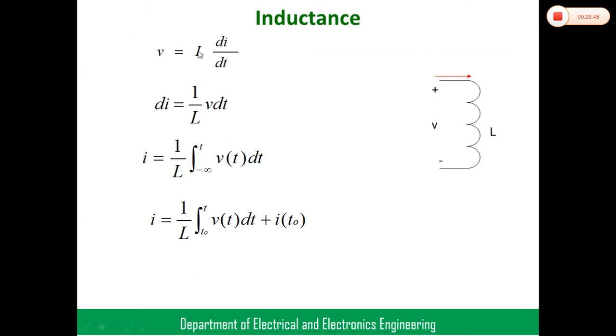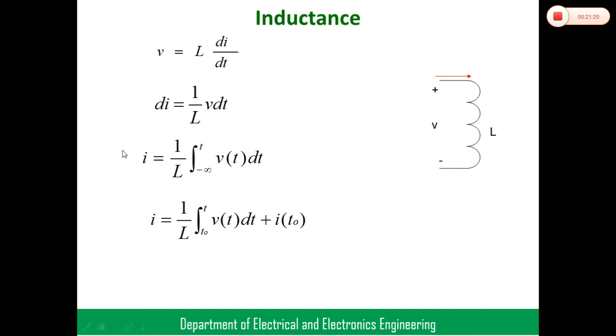So from this I mentioned di is equal to V by L into dt. Integrate on both sides: the integration of di is equal to the integration of 1 by L into V into dt, right? So the differentiation and integration will cancel out, then we get I, which is 1 by L into the integration of V into dt.